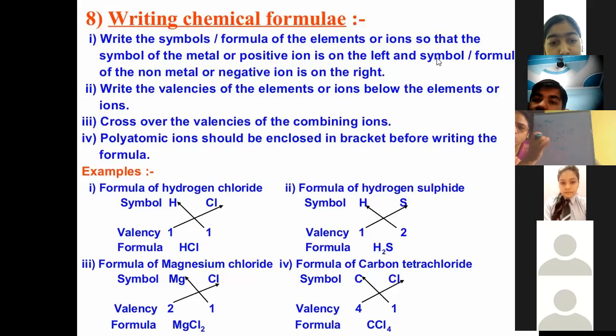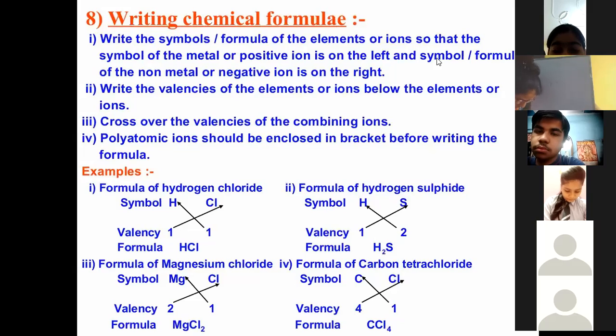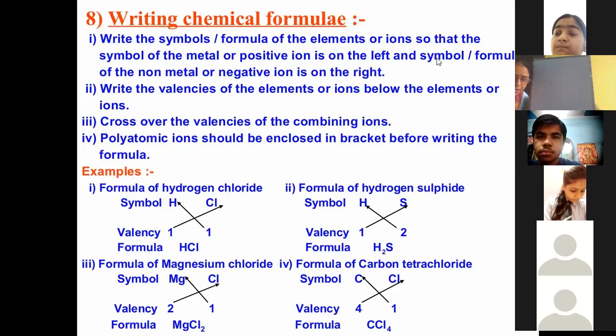Now, how to write down the chemical formula of a compound? IUPAC has given us certain rules and regulations on how to write the chemical formula of a compound. First rule: if someone has given you the name, find out how many elements are involved in it. For example, if I say write down the formula of magnesium chloride, from the name itself you can find out how many elements are involved.